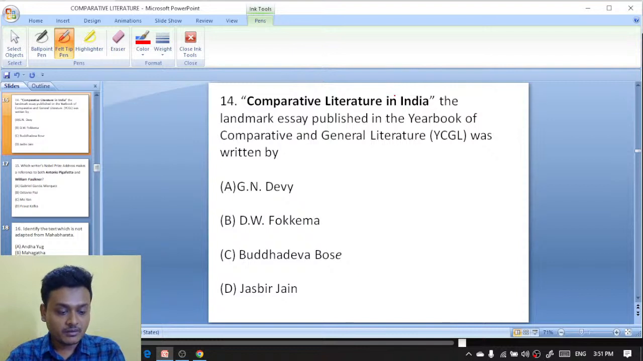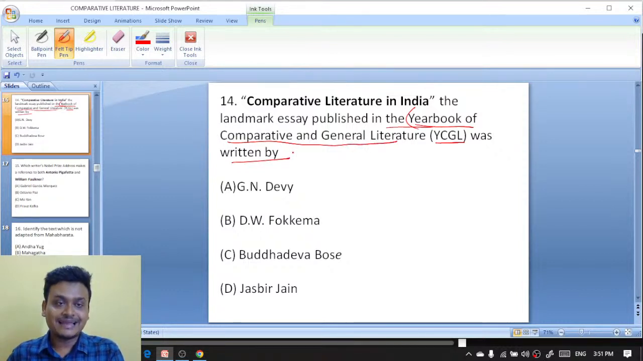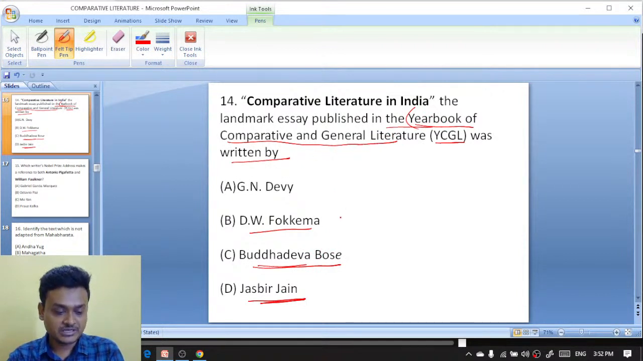Question number 14. Comparative literature in India. The landmark essay published in the Yearbook of Comparative and General Literature, YCGL, was written by G.N. Devy, G.W. Kokema, Buddhadev Bose, or Jasbir Jain. Comparative literature in India, the landmark essay published in the Yearbook of Comparative and General Literature was written by whom? What should be the right answer here?